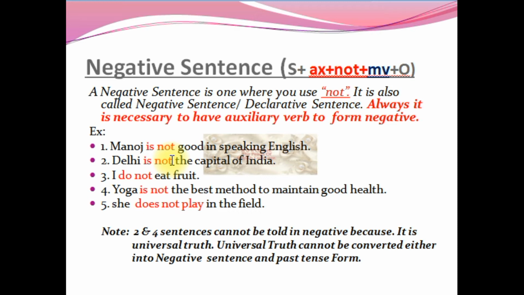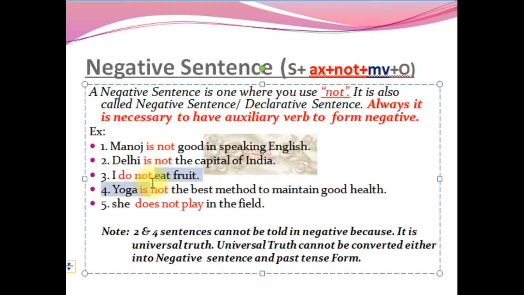Then we can use not here. But now, since Delhi is the capital of India, we cannot use the word not here because our statement will become a false statement. Our statement should have a value, isn't it? So whatever universal sentences there are, we should be careful with their usage, okay?